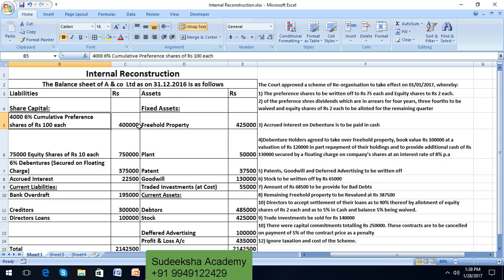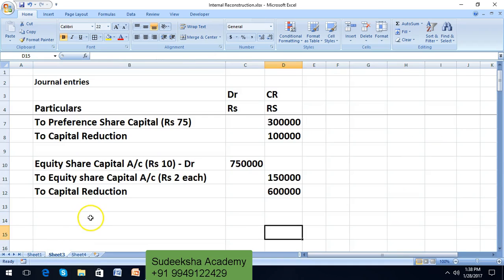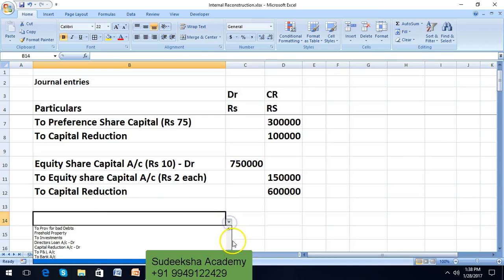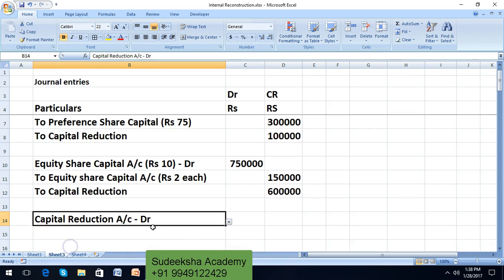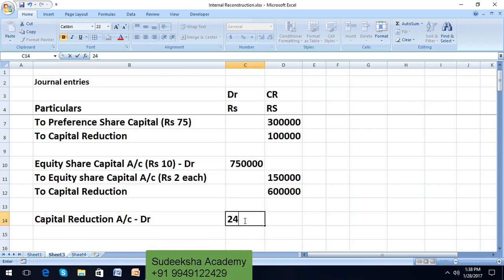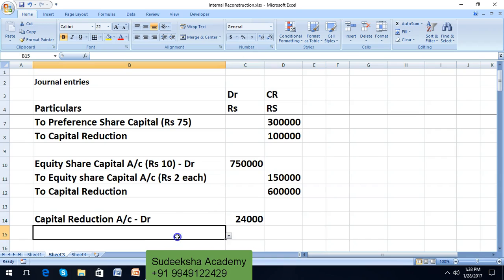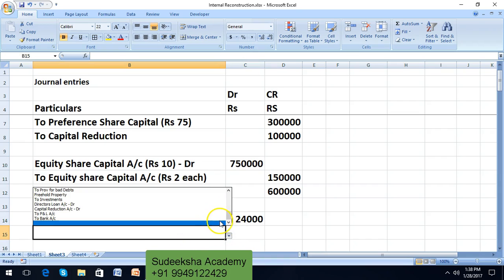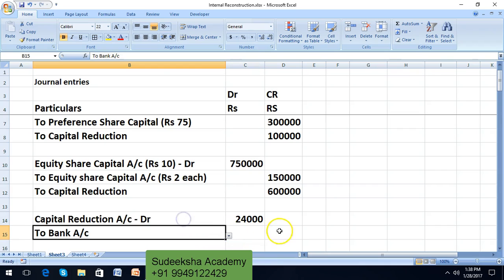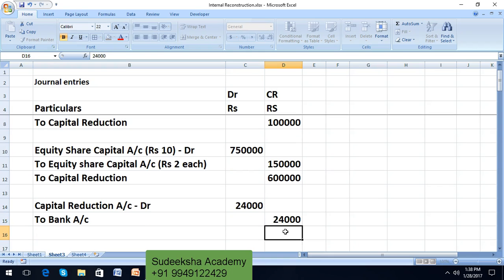So therefore, preference dividend to the extent of ₹24,000 should be paid by giving a debit to the capital reduction account. So let us write down here, capital reduction account should be debited with ₹24,000 to bank account, because to this extent we are paying the preference shareholders.